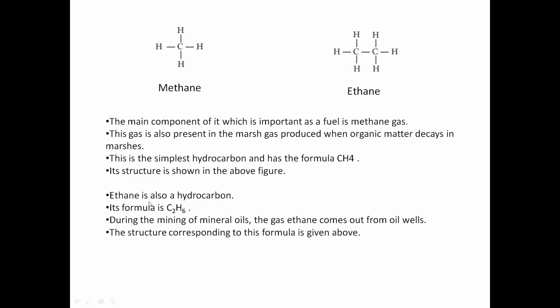And ethane is also a hydrocarbon. Normally, during the mining of mineral oils, this gas comes up from the oil wells. C2H6 is the molecular formula, and this is the structural formula.